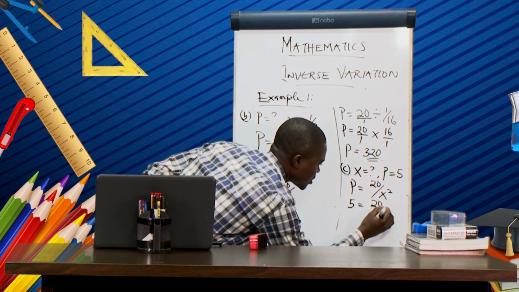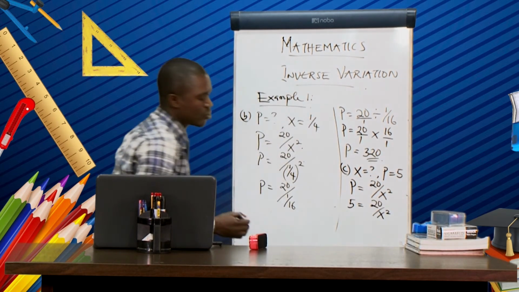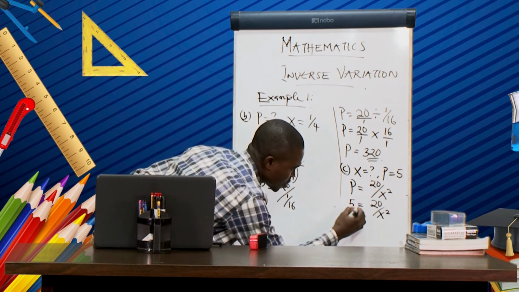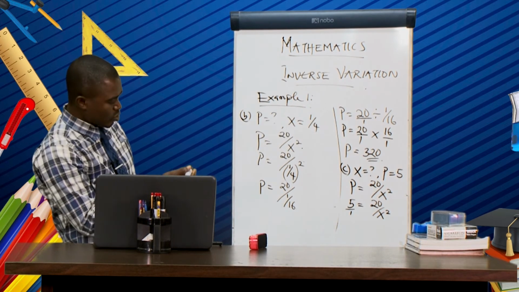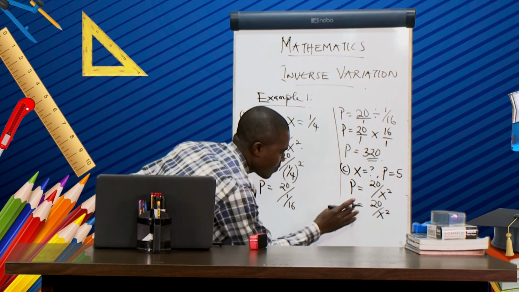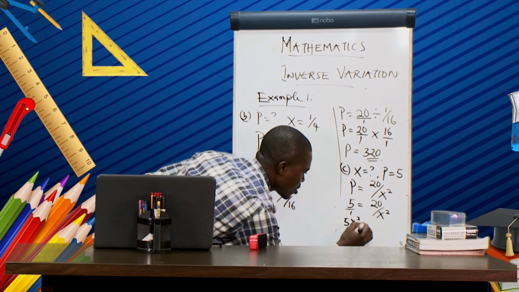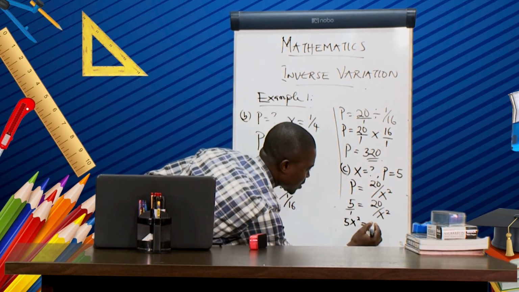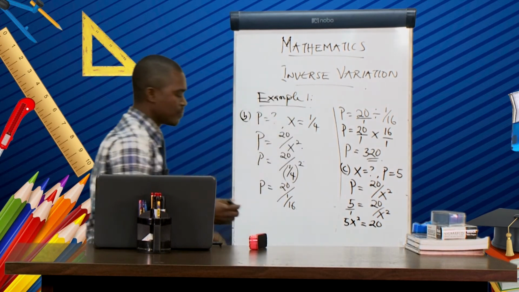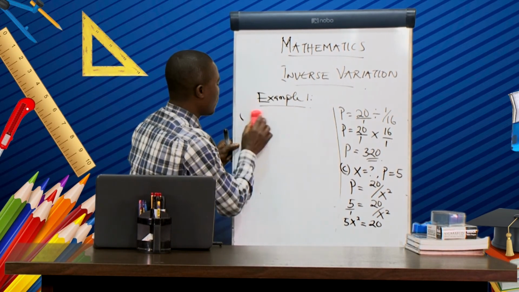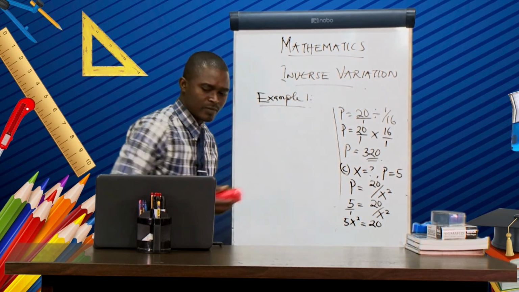Then we have 5 over 1 equal to 20 over x squared. Then we cross multiply. So we have 5 times x squared, that is 5x squared equal to 20 multiplied by 1, that is 20.